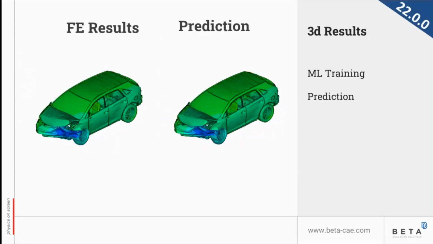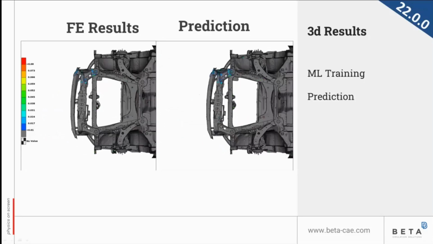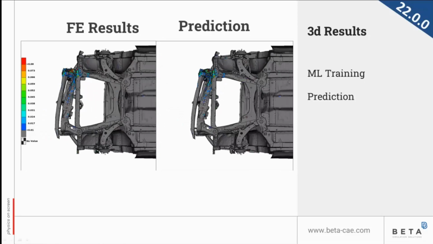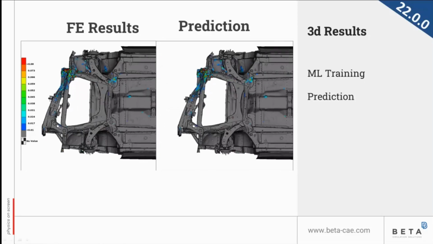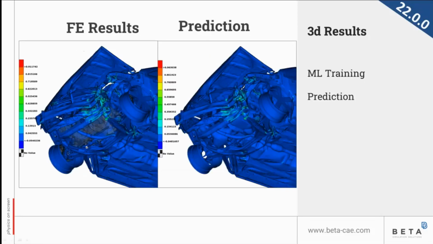We can also see a different kind of results that have been trained on at the same time. We can see some stresses here, and in this video we can also see some plastic strains. Again, the left side is the FE results and the right side is the prediction, and we can see that we have very good accuracy. Some more results of the same.